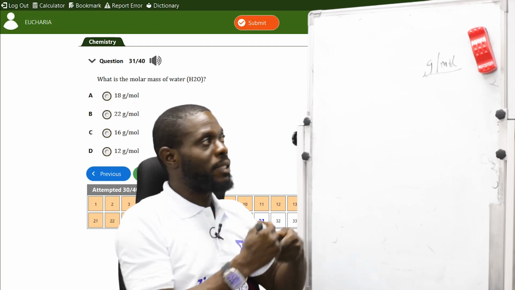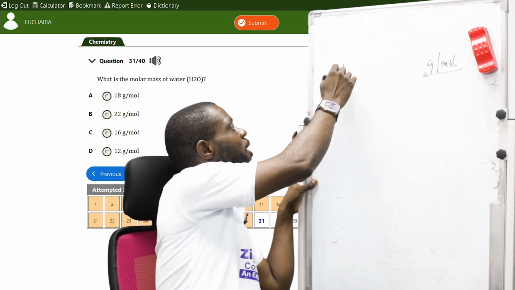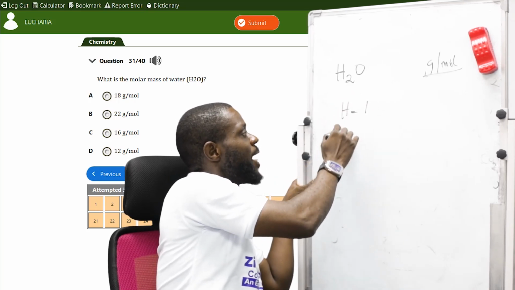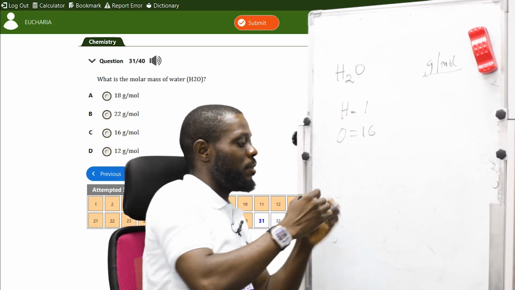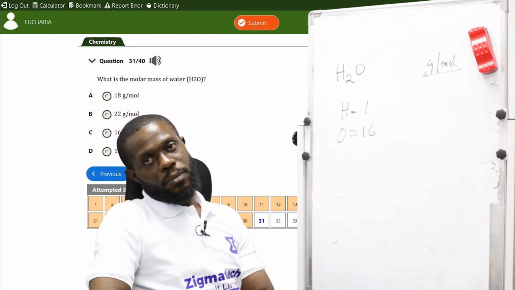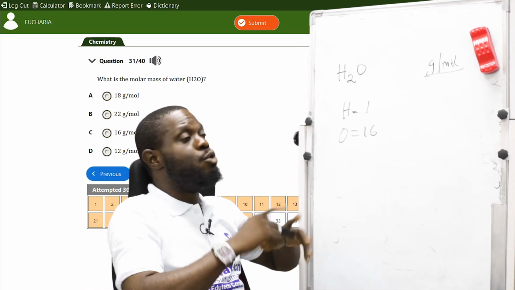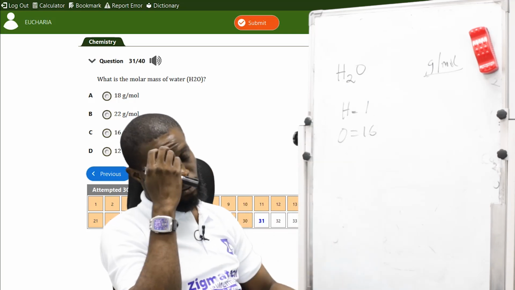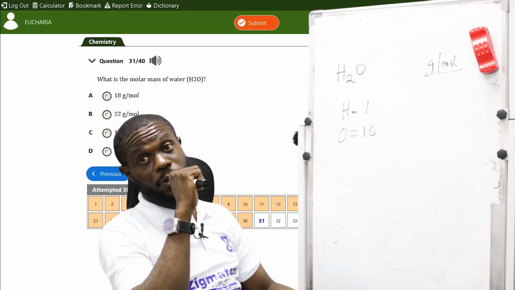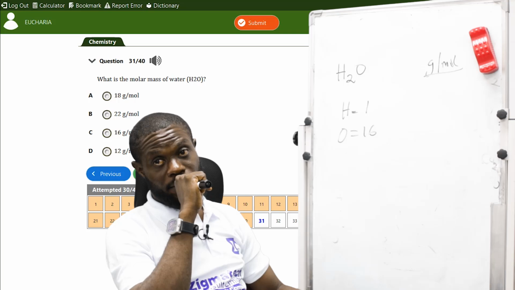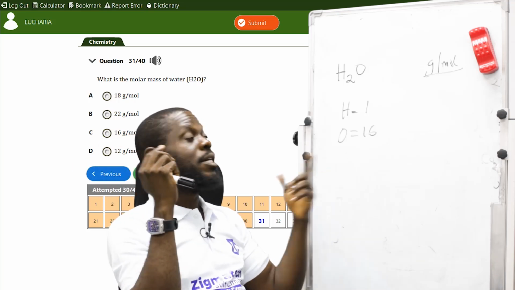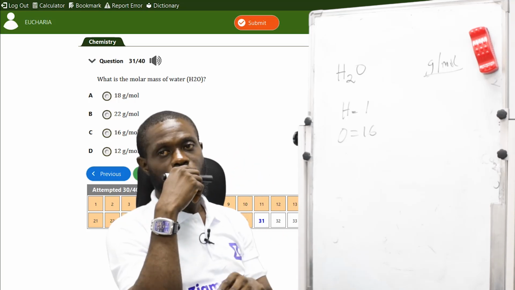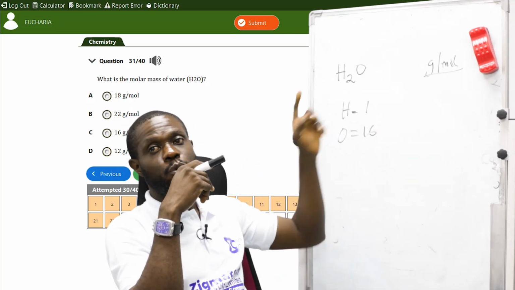So the molar mass of water, H subscript 2O. H has a molar mass of 1. Oxygen has a molar mass of what? 16. The molar mass times the subscript gives you the molar mass of that substance. The mass of hydrogen is 1, but in water, hydrogen has 2 atoms, so it will be 1 times 2, which is 2.